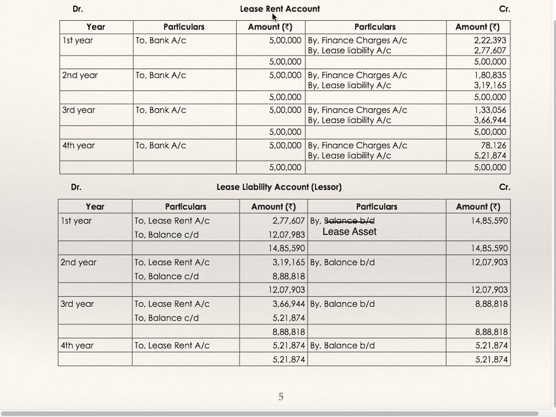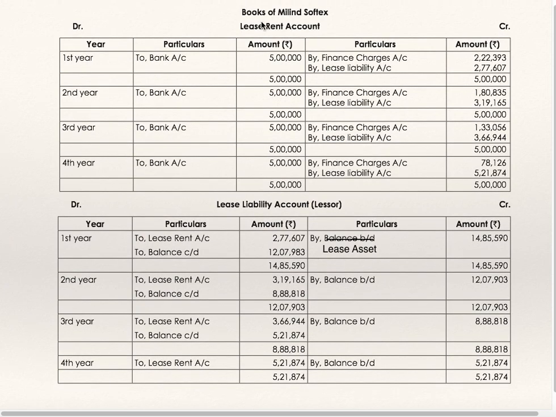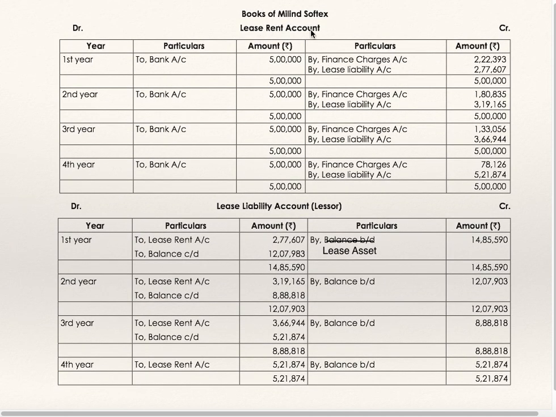Lease rent account, in the books of the lessee, Milind Sofex Limited. First year, lease rent to bank 5 lakhs. Out of this, 2,22,393 is interest, so by finance charges, by lease liability. Principal amount will get transferred to lease liability.